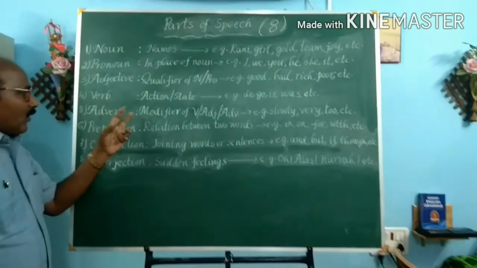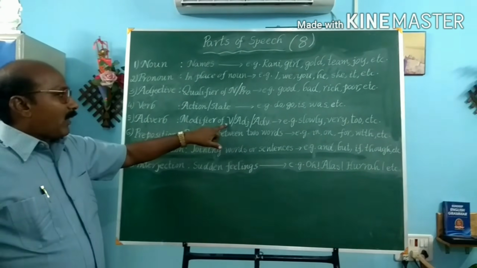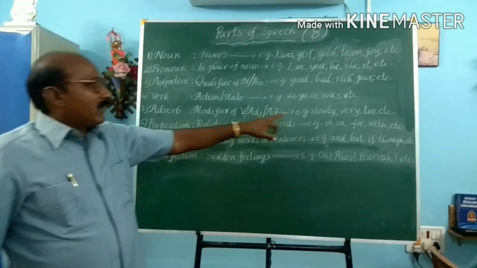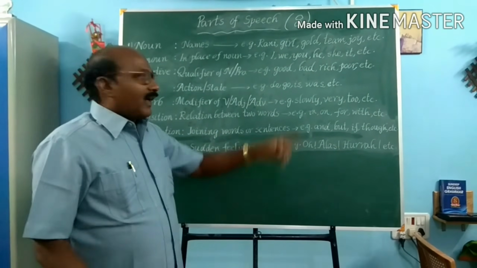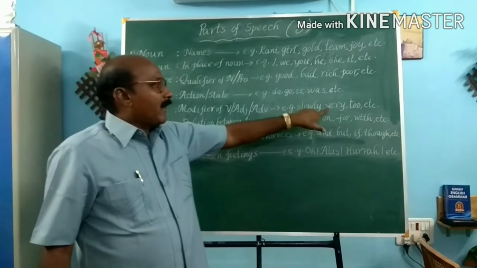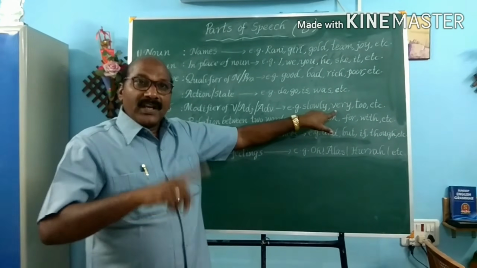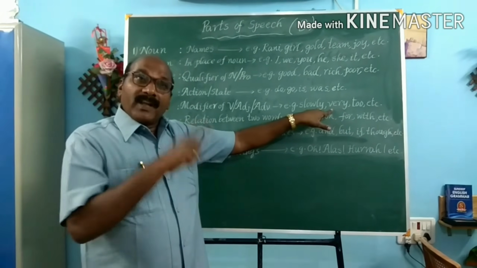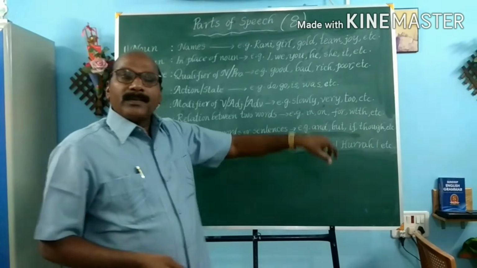An adverb qualifies or modifies not only a verb but also an adjective or another adverb. For example, slowly. I walk slowly. In that context, slowly modifies the verb walk. She is very beautiful. In the other context, beautiful is an adjective, and the word very adds something to the meaning of the word beautiful.